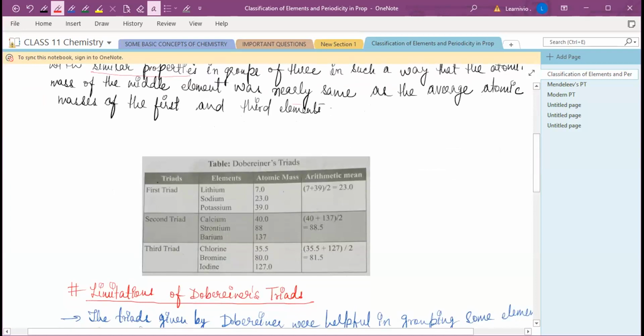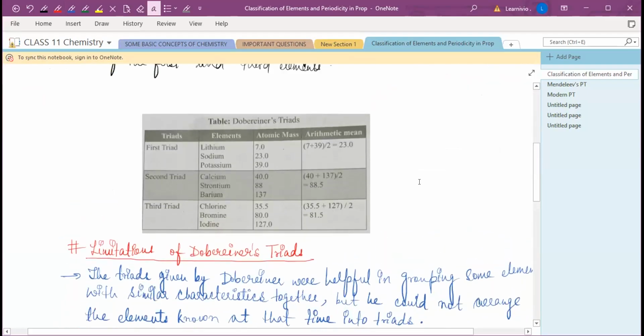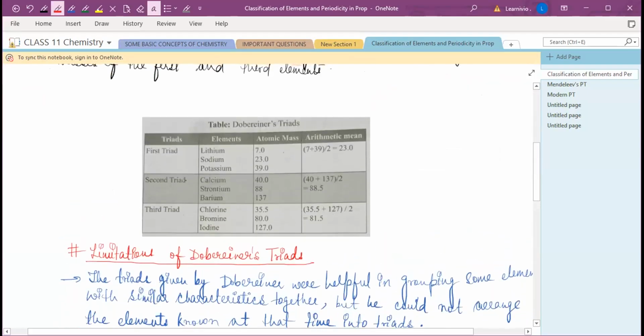See this chart, see this table. Is it visible? First triad, second triad, and third triad. He gave three triads. Triad means a group of three. In the first triad, he arranged elements like lithium, sodium, and potassium.